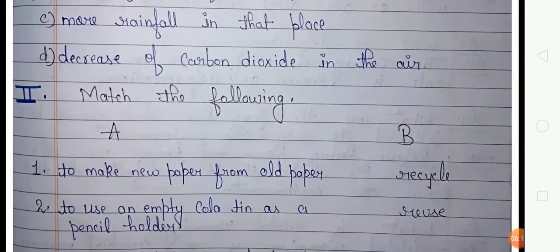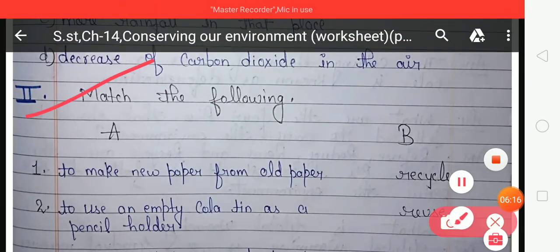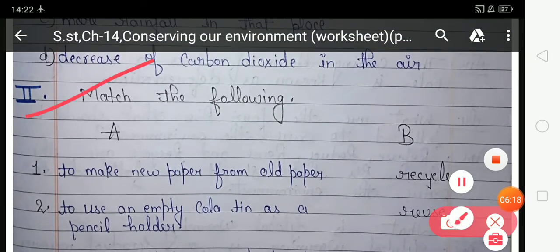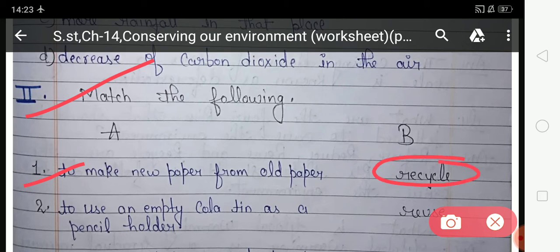Now come in the exercise second, match the following. It means in this exercise you have to match the column A with column B. Look at the first number, to make new paper from old paper. So what we call when we make a new paper from old paper? Recycle. So here I have written all this in front of this.